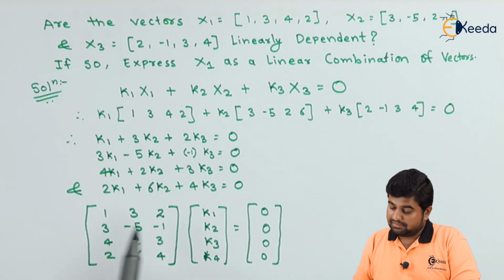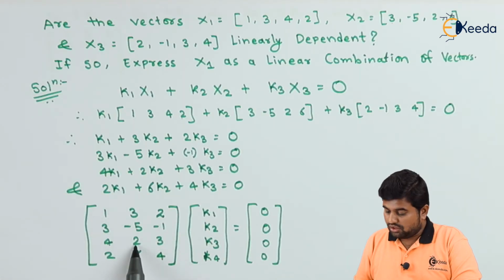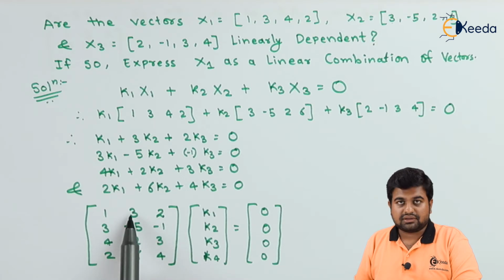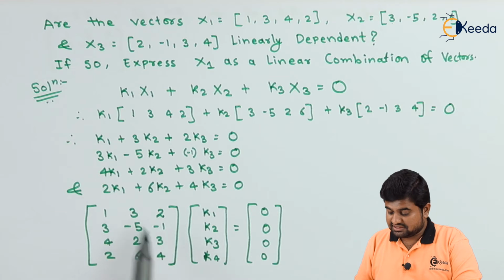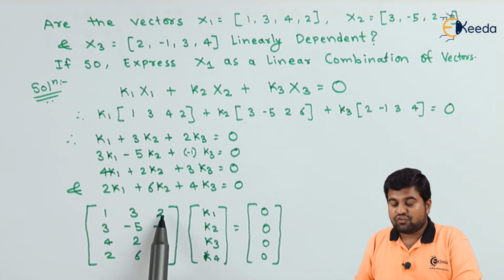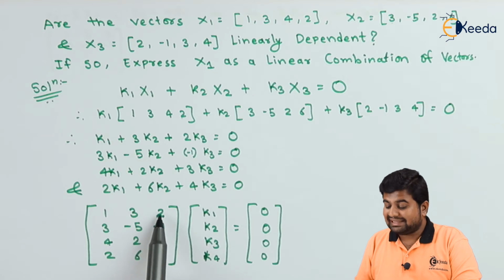Now R3 minus 4R1: 2 minus 4 into 3, which is 2 minus 12, which is minus 10, and 3 minus 4 into 2, which is 3 minus 8, which is minus 5.